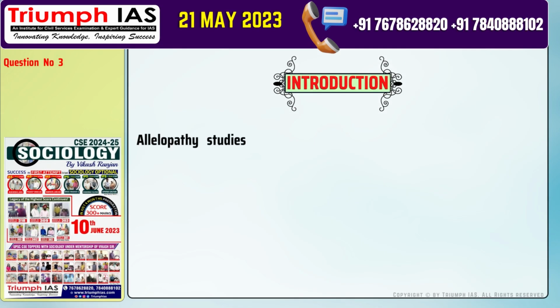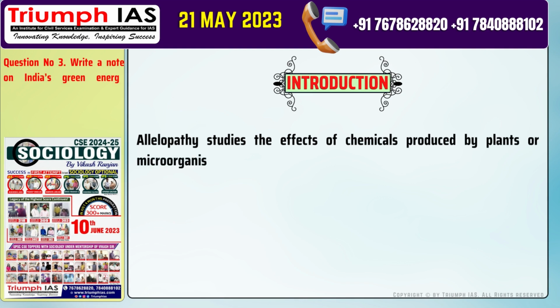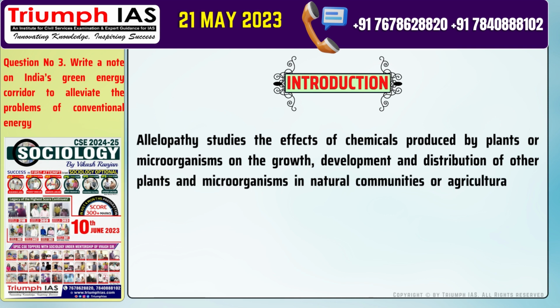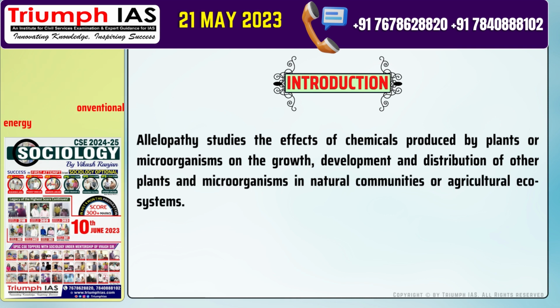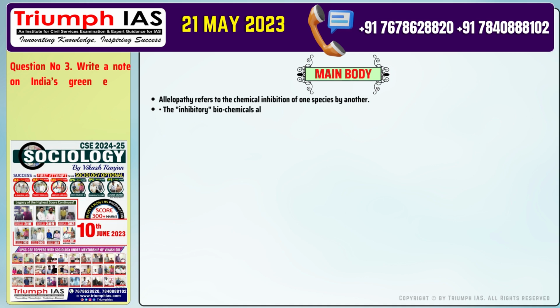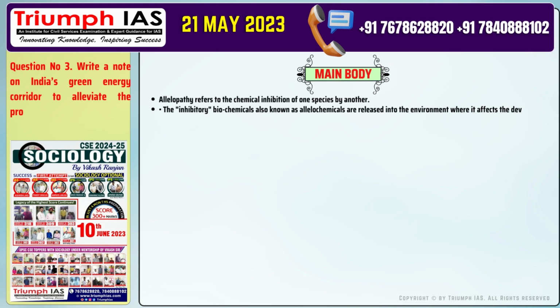Let's start with the introduction of the answer. Allelopathy studies the effects of chemicals produced by plants or microorganisms on the growth, development, and distribution of other plants and microorganisms in natural communities or agricultural ecosystems. The main body of the answer should be: the biochemicals released in the process of allelopathy can have either beneficial, positive allelopathy, or detrimental, negative allelopathy, effects on the neighboring organisms and the community.